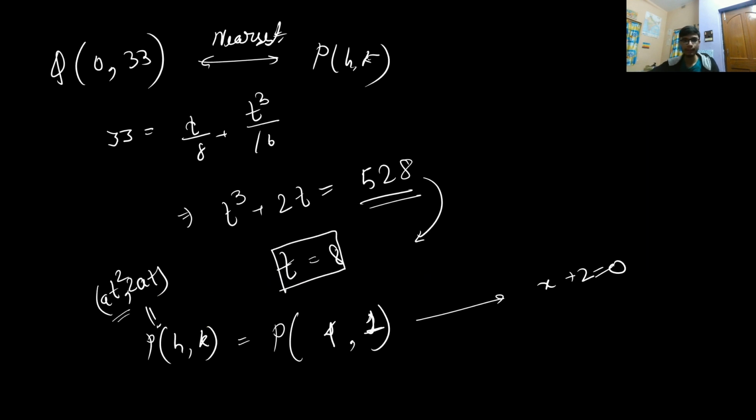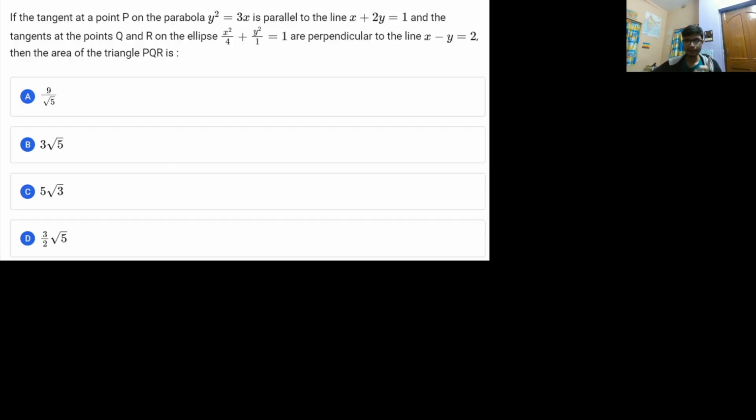Another very simple problem. With this let us move to the next problem. It is saying that the tangent at point P on the parabola y square is equal to 3x is parallel to the line. That means it is giving me the slope of the tangent. So slope of tangent is basically equal to minus 1 by 2.